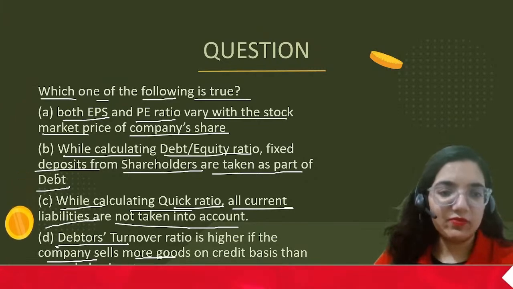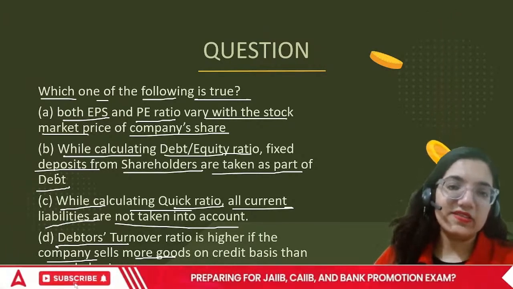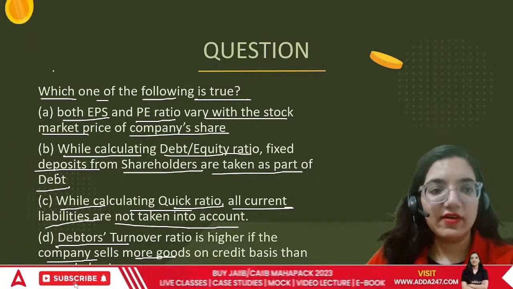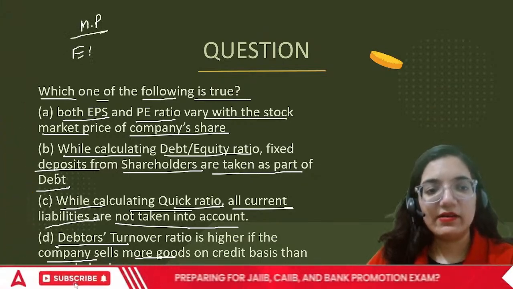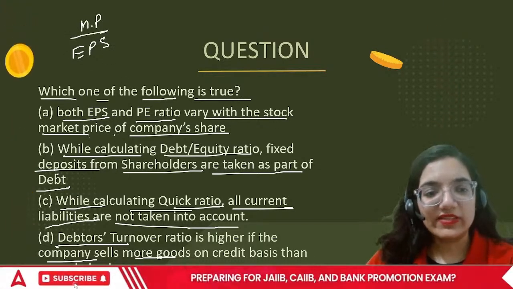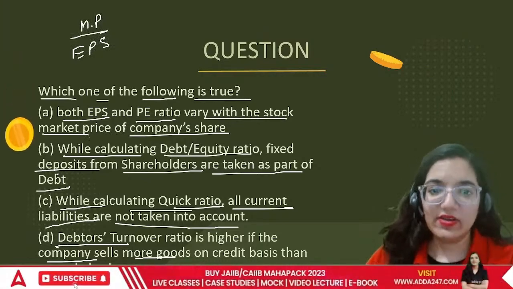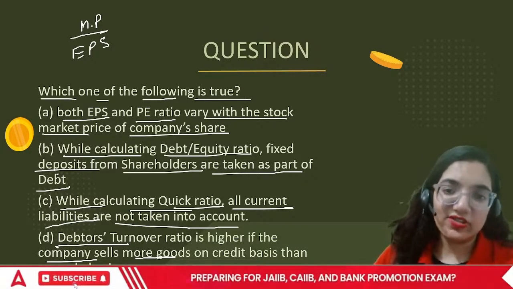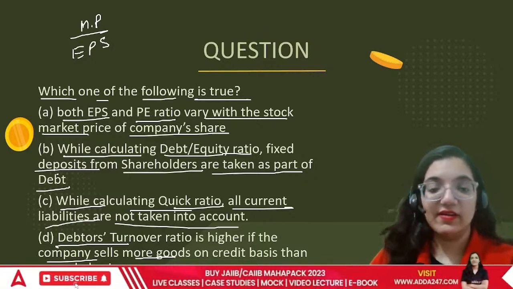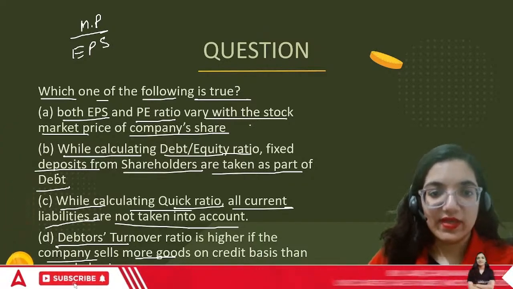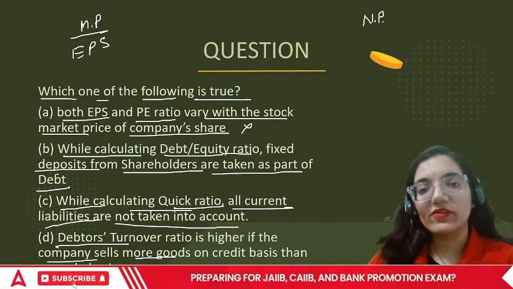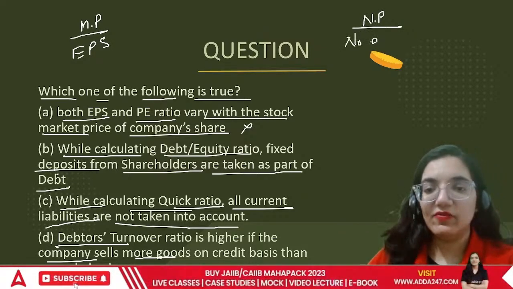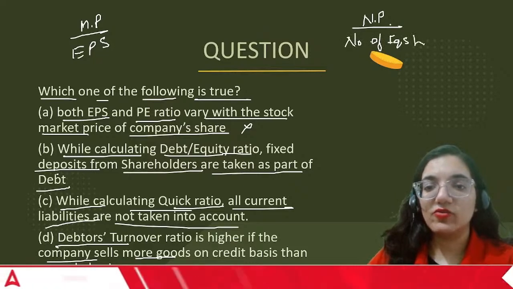Okay, let's look at both EPS and PE ratio. EPS is earning per share, while PE ratio is price earning ratio, where we have market price divided by earning per share. Does it vary with the stock price? When the stock price changes, EPS is something which is related to the area of profit. It is not related to this area. So I think this part is definitely wrong. Earning per share is related to the net profit after payments to debenture holders and preference shares, whatever is left, divided by the number of equity shares. We are not doing anything else.